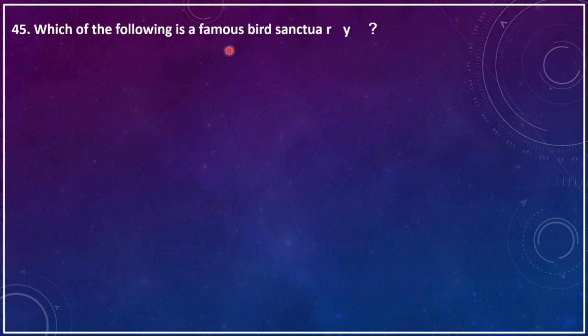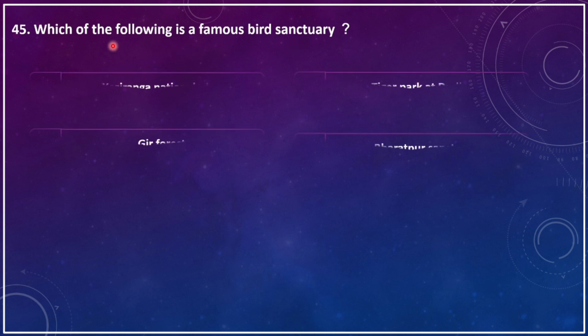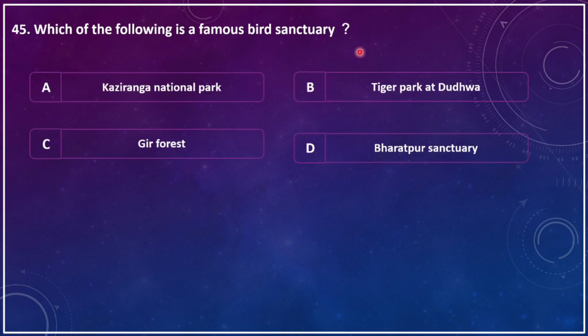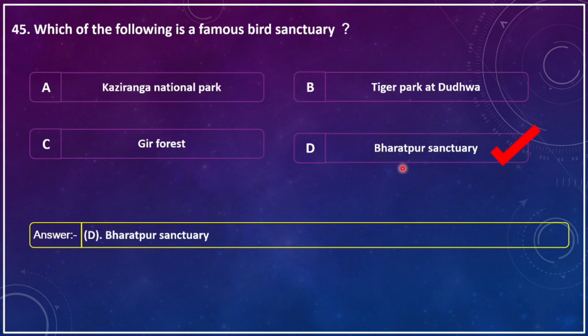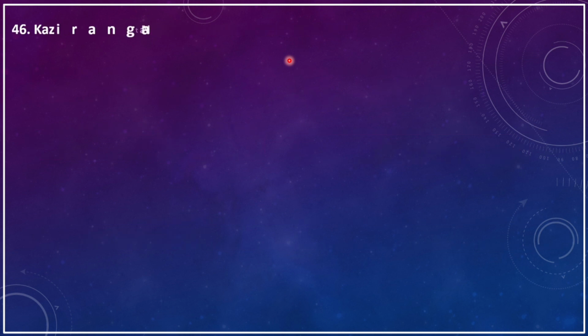Which of the following is a famous bird sanctuary? Kaziranga National Park, Tiger Park at Dudhwa, Gir Park, D. Bharatpur Sanctuary. The correct answer is D. Bharatpur Sanctuary is famous as a bird sanctuary.